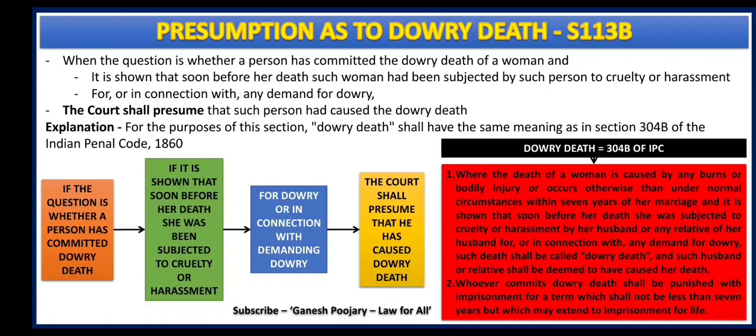And here the explanation says, for the purposes of this section, dowry death shall have the same meaning as in section 304B of the Indian Penal Code 1860.